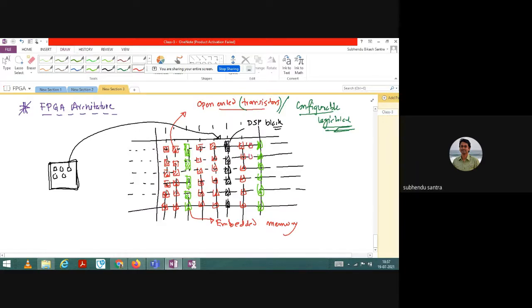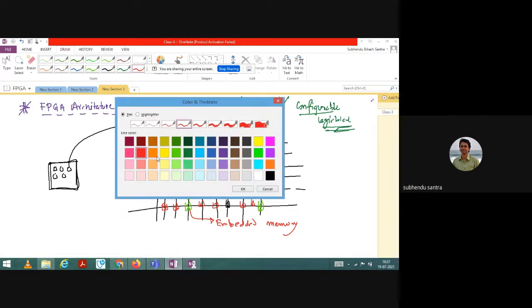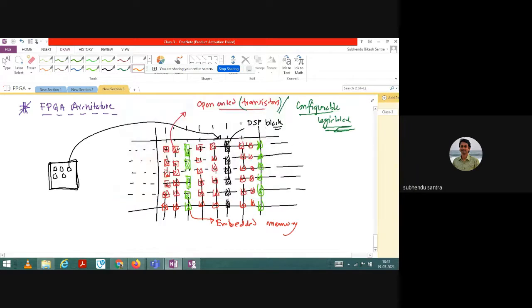You can put another string of transistors. And after that, these are all data lines.